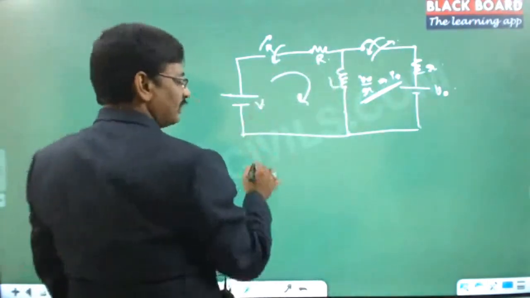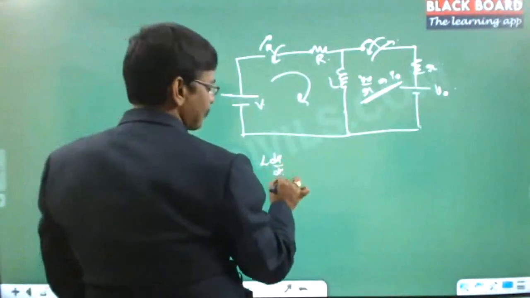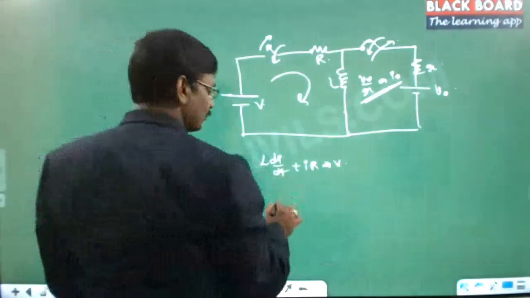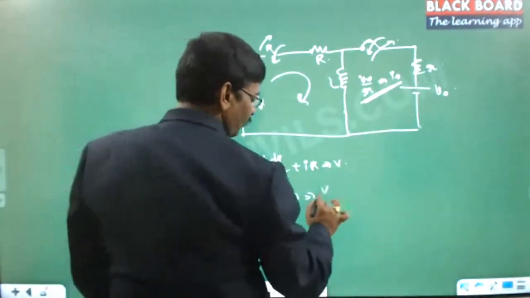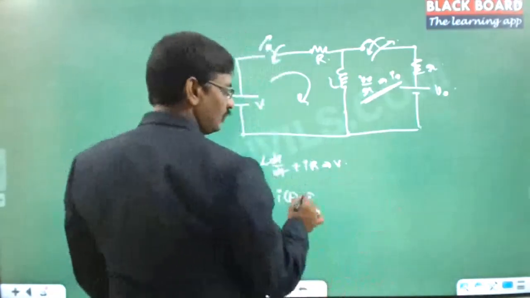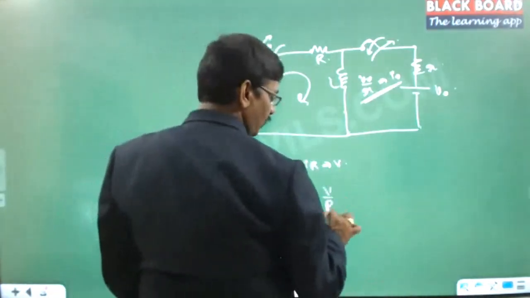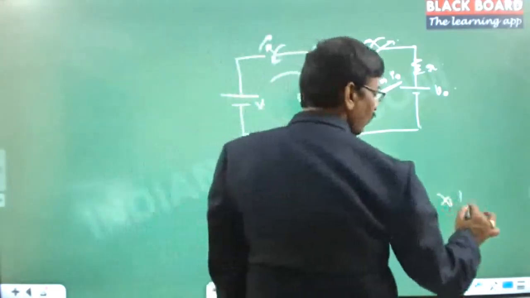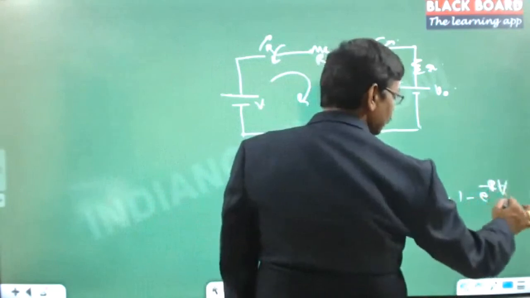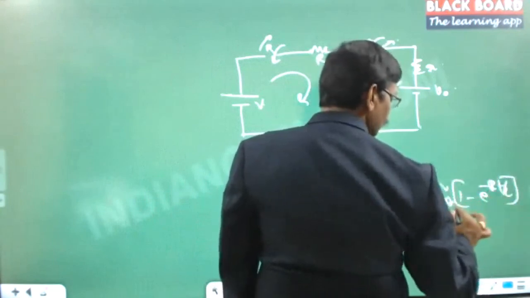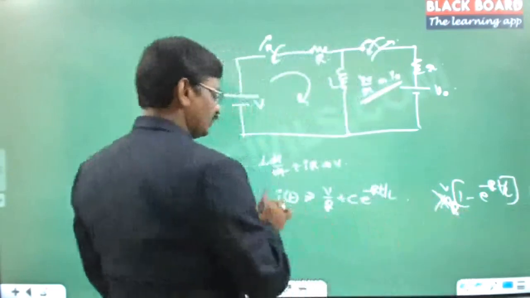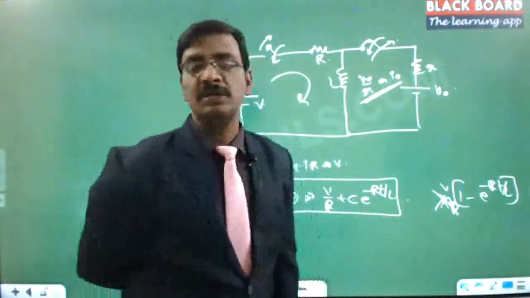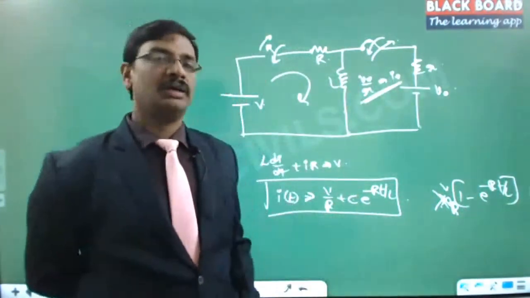Then what we get is L di by dt plus IR equals V, the same equation, and you will get the same solution. I of t is equal to V by R plus C into e power minus RT by L. But you should not be using 1 minus e power minus RT by L in this case. So this is not correct. You have to use this form because this C value, as I said earlier, is an arbitrary constant whose value depends on the initial conditions.